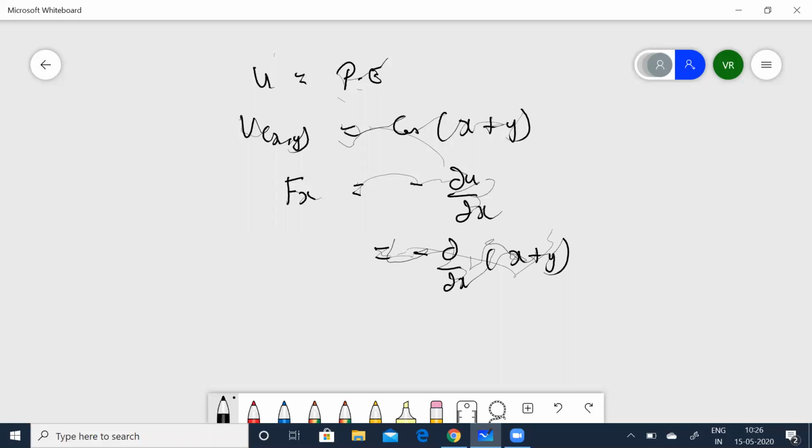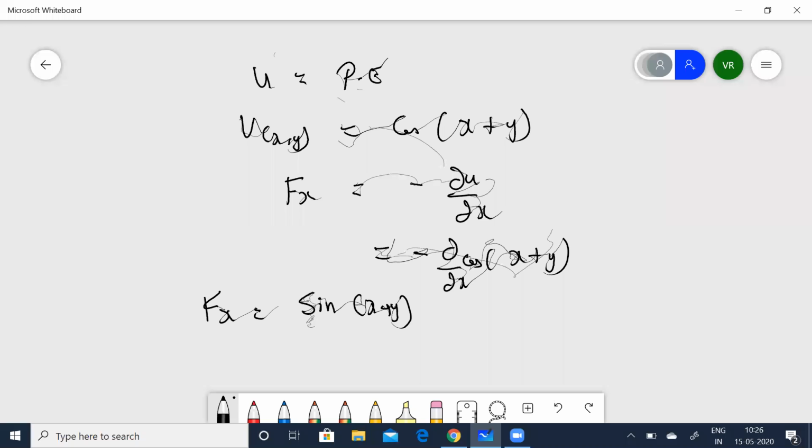You are going to differentiate only x; here y is going to be constant. So, cos, you have to put cos here: cos of x plus y. When you differentiate cos, it's going to be minus sine. So minus of minus, the negative symbol goes off, and you'll get sine of x plus y. When you differentiate x, it will be 1. So you get F of x is equal to sine of x plus y.